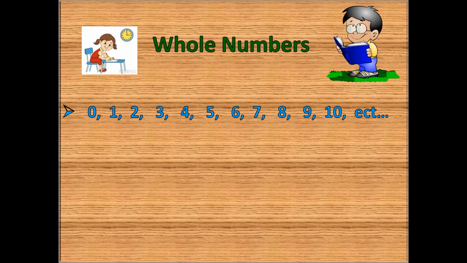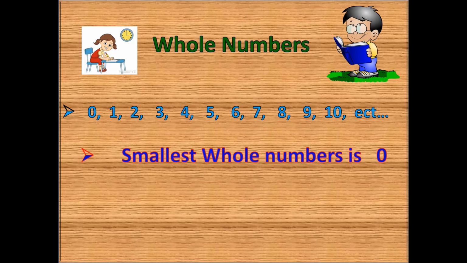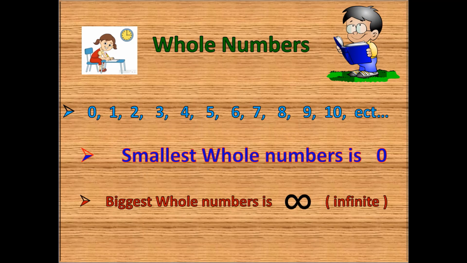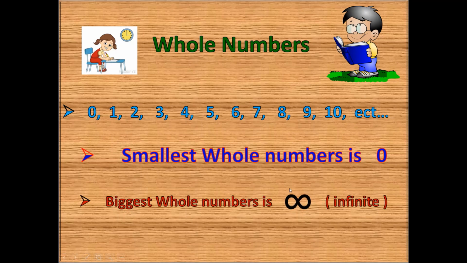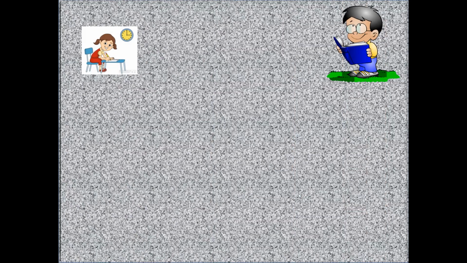For example, 0, 1, 2, 3, 4, 5, 6, 7, 8, 9, 10, etc. The smallest whole number is 0 and the biggest whole number is infinite. The infinite symbol is this. Now we will go on to the next page.